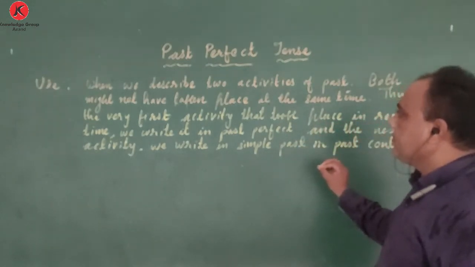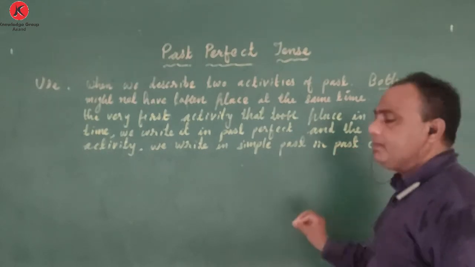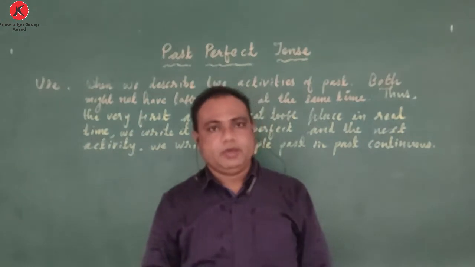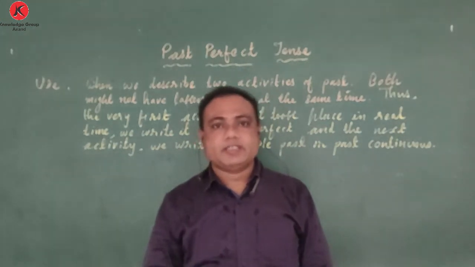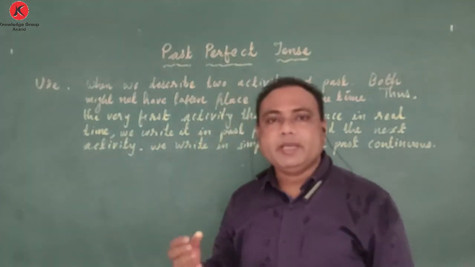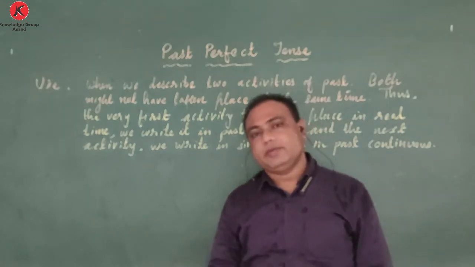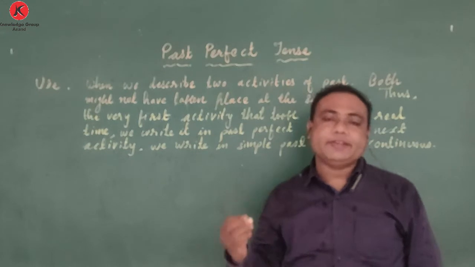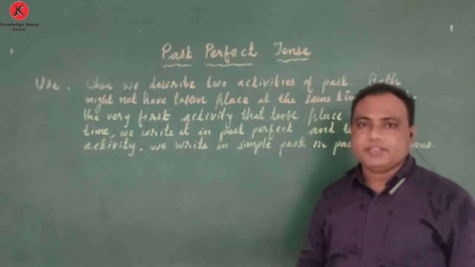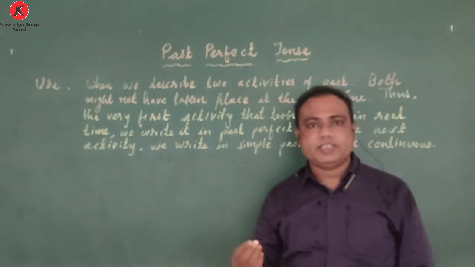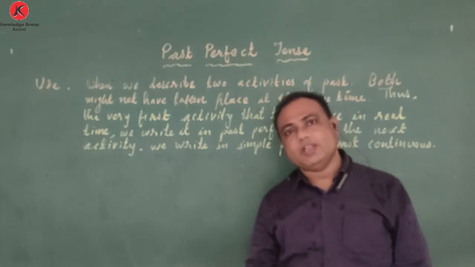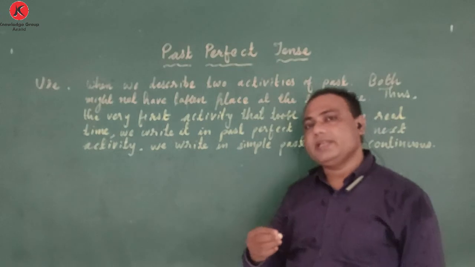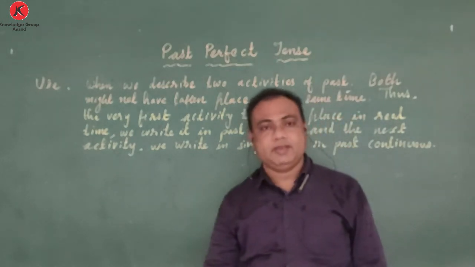When we describe two activities of the past, dear friends, language is about describing many events in our day-to-day life. When we are going through any literature, literature tells us about stories, some history events, and all these things. Stories and history events that have taken place in the past.